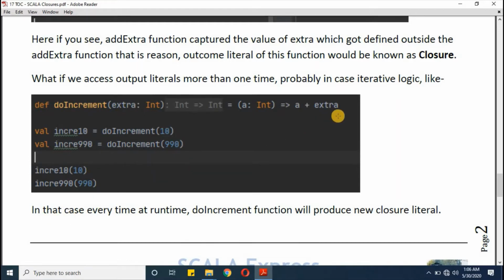So we will get one closure out of this computation, and then next time when we call 990, we will get a closure again with computation of this method. Both times our computation is the same, but since our arguments are different, we will get a difference in output also.